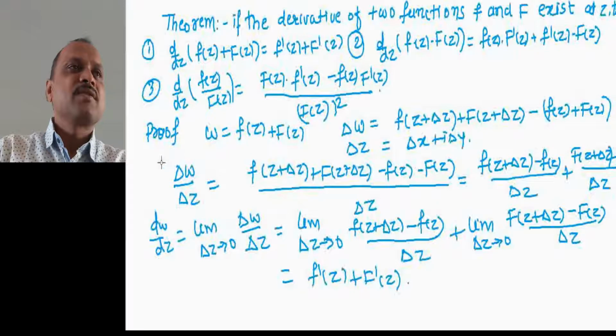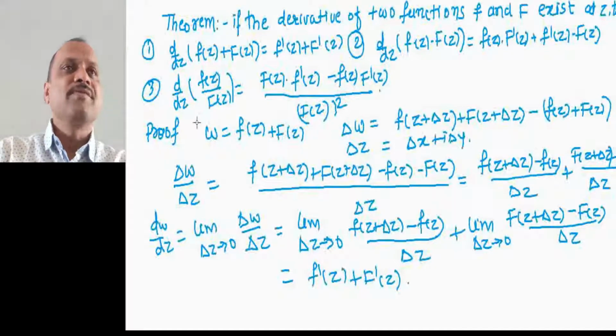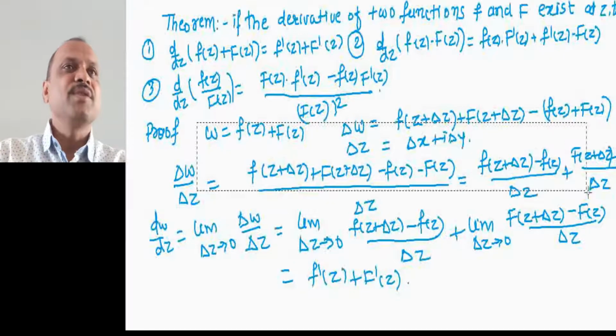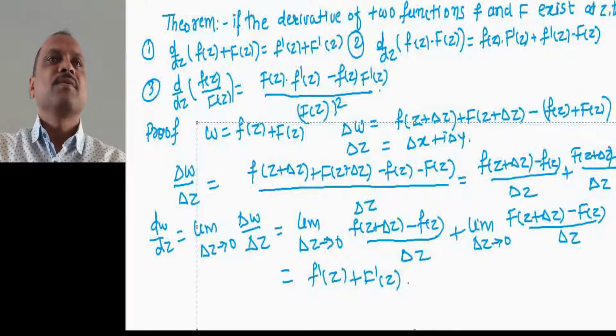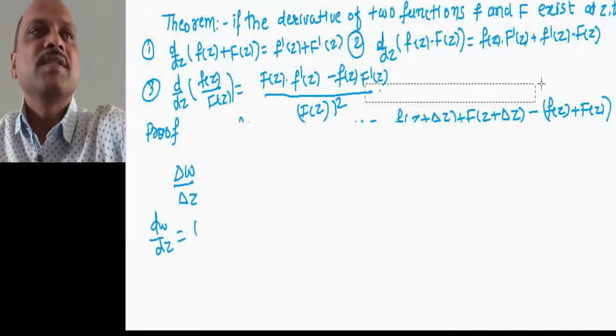Whenever this is a product of these two functions, f of z into capital F of z, let us take the product.